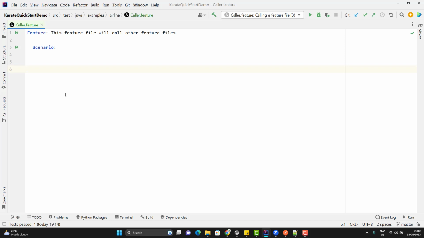This is one example. Another example you can think of: suppose you want to create a payload which is dynamic and you want to test different sets of data. We can create a feature file where we generate the payload specifically, and call that feature file into the main API or main feature file to use it. So let's see some examples.